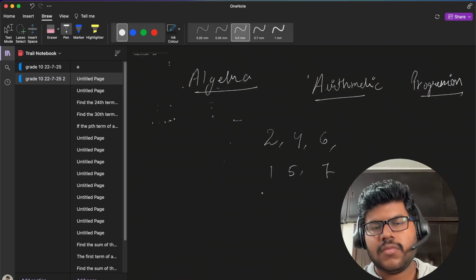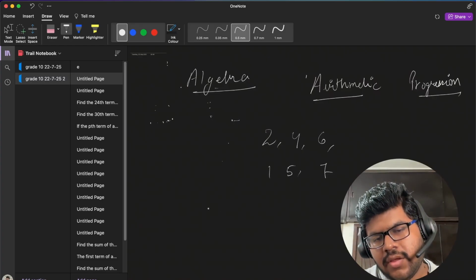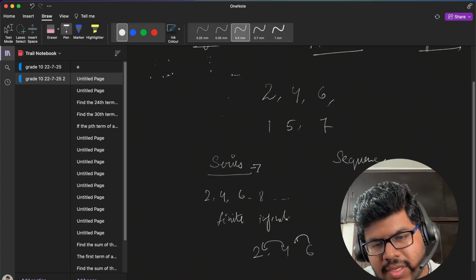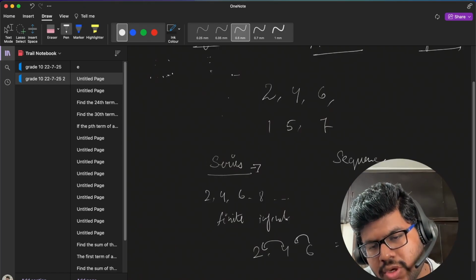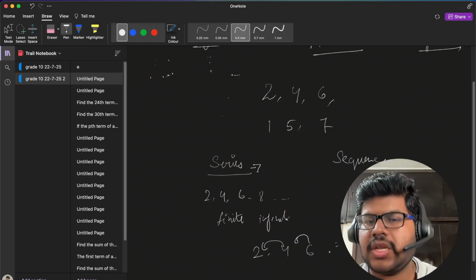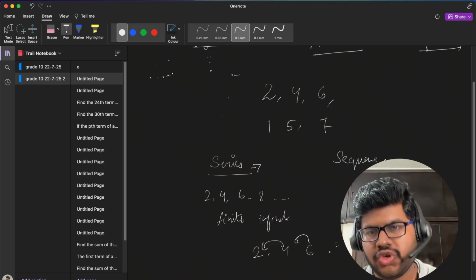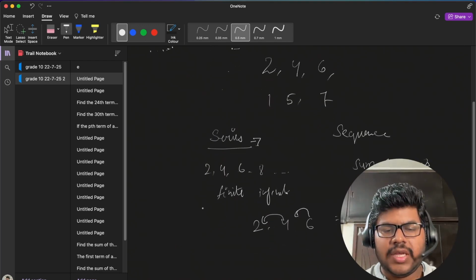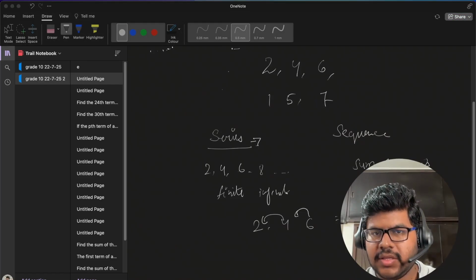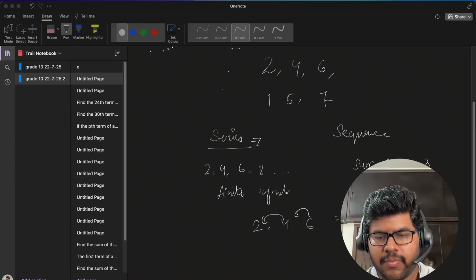First understand 2, 4, 6. You can observe that the difference between 4 and 2, and 6 and 4, is always equal to how much? 2, right? A progression in which the difference is constant is what we call an arithmetic progression. This is how we can say that this is an arithmetic progression.